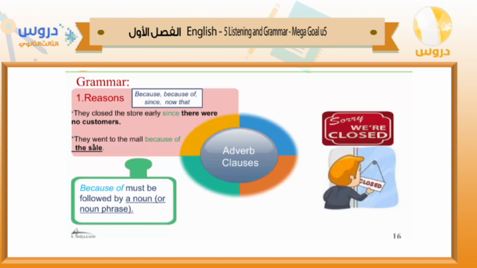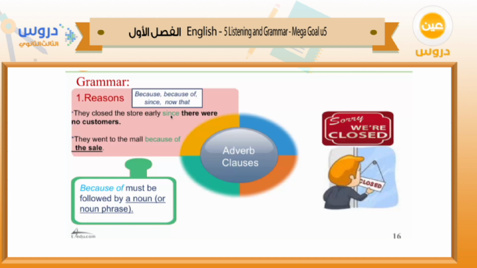Why did they go to the mall? Because of the sale. Okay, the sale here is the adverb clause. It started with because of. But we have to be careful about because of. If we use it, the word after this adverb should be a noun or noun phrase. Now, this is okay about the reasons.